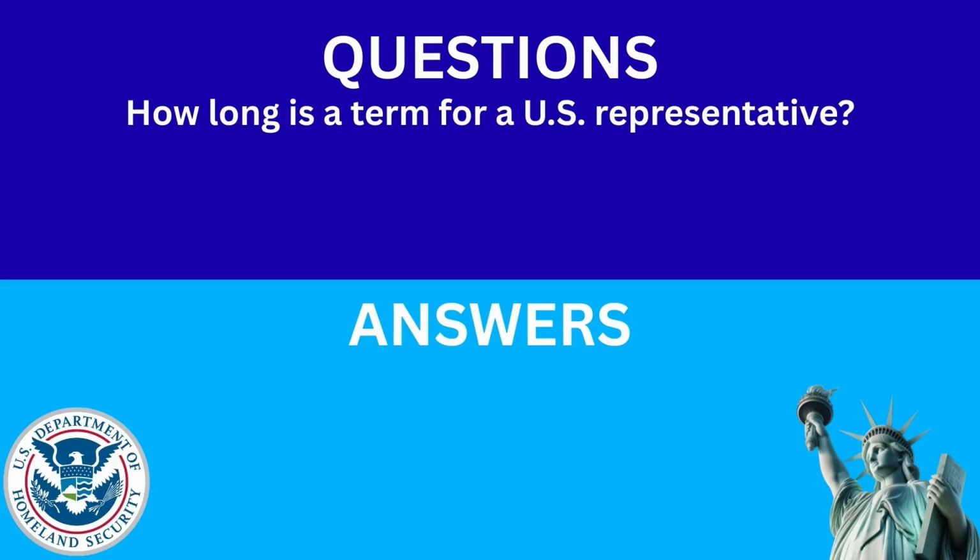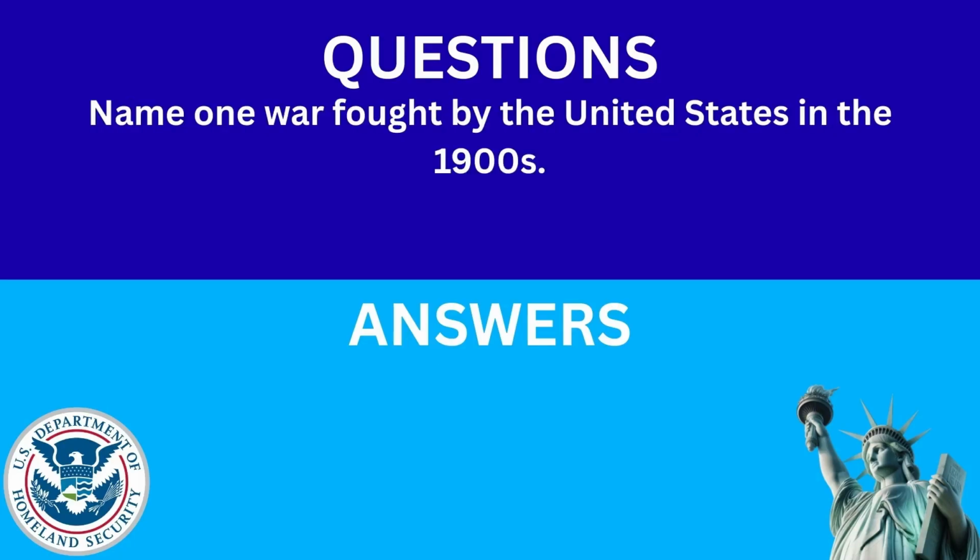How long is a term for a U.S. representative? The answer is 2 years. Name 1 war fought by the United States in the 1900s. The answer is World War II.